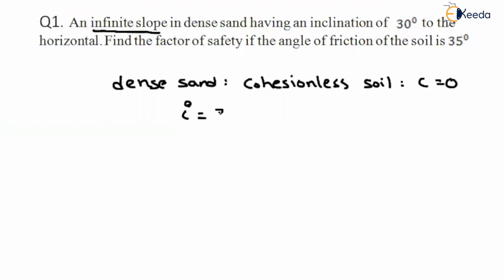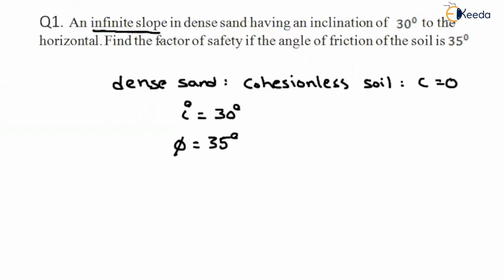And how much is given here? 30 degrees. What we have to find? We have to find the factor of safety. What is given is that the angle of friction of the soil is 35 degrees. So what is the term we have to denote by angle of friction? Phi, that will be equal to 35 degrees.